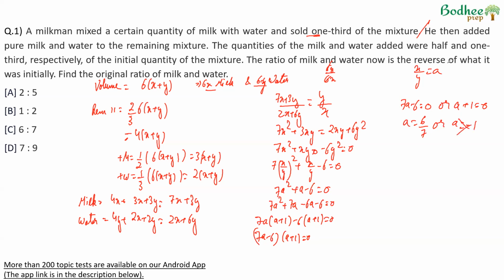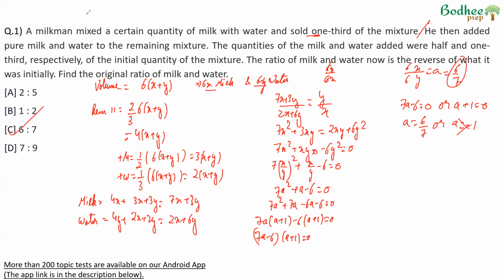Obviously, the ratio cannot be negative. So a is equal to 6/7, which means x/y is equal to 6/7. We have to find the original ratio of milk and water. Original ratio of milk and water was 6x by 6y, which will be equal to x/y. And hence the answer becomes 6/7.